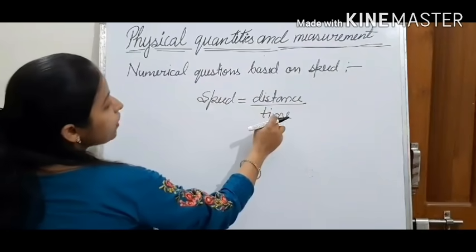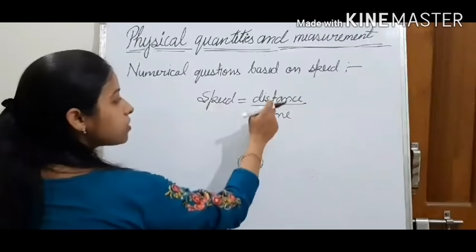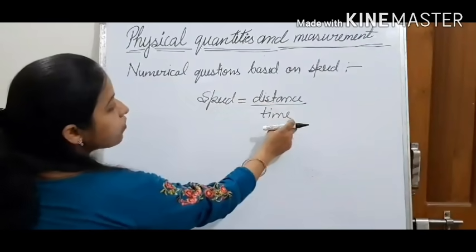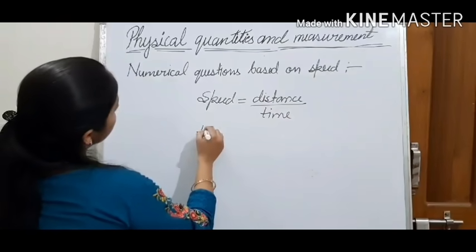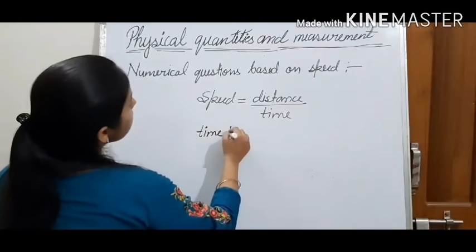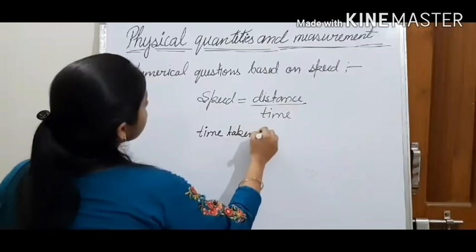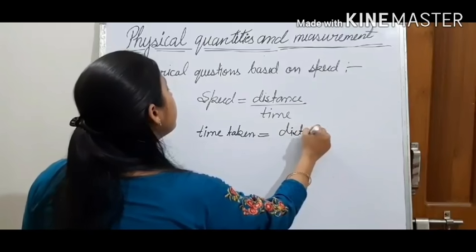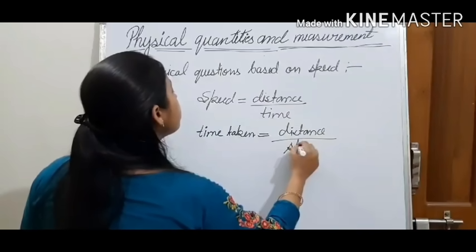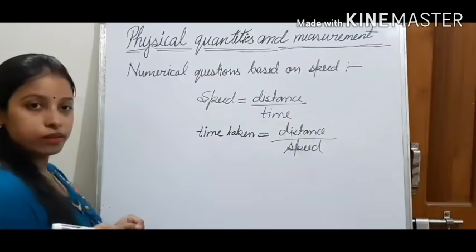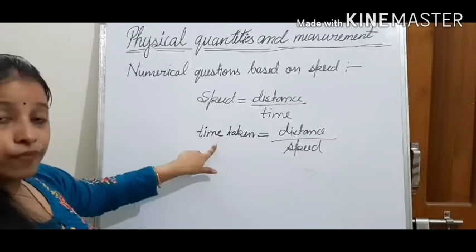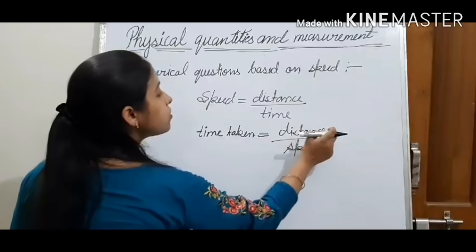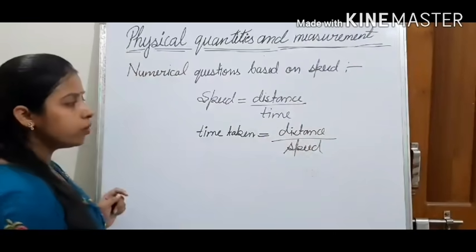To calculate time, if speed and distance are given, you transfer time to this side and speed comes down. So the second formula: time taken is equal to distance travelled by body upon speed of body.